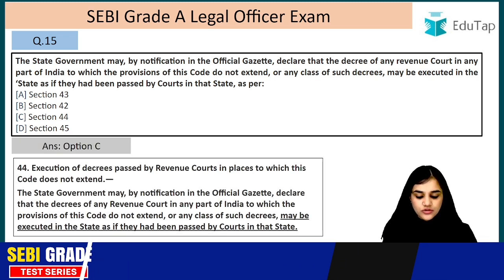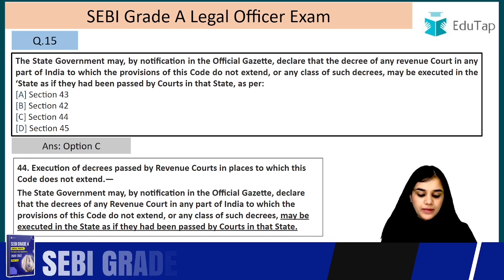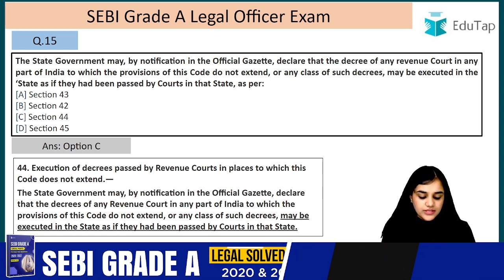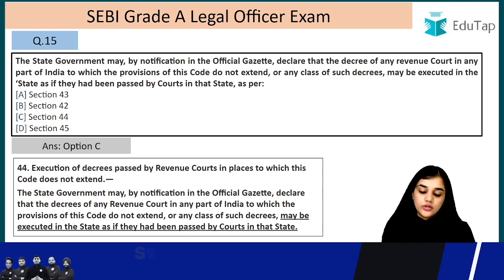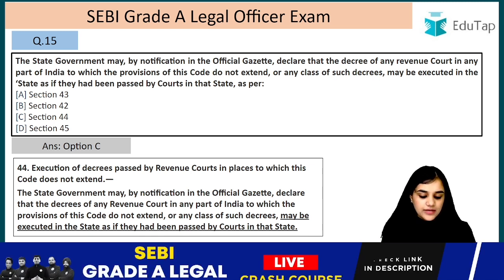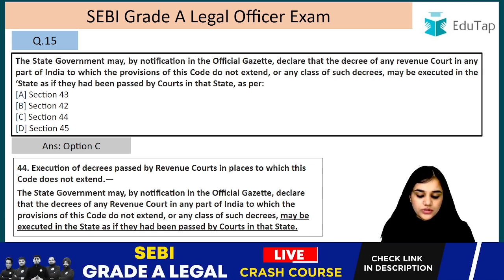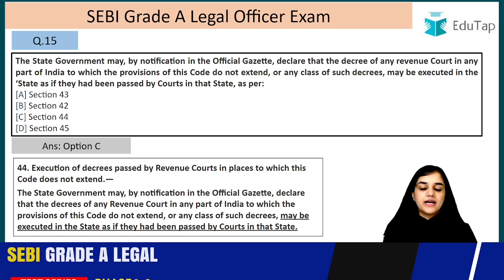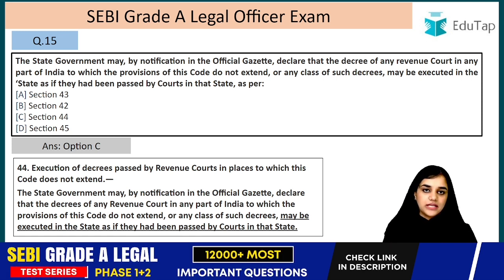So the state government may by notification in the official gazette declare this, and it will be deemed as if they had been passed by a court in that state only.